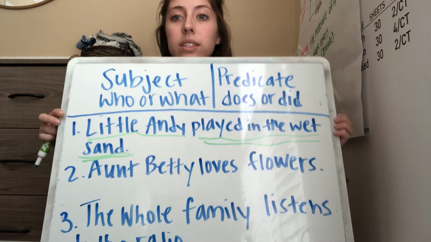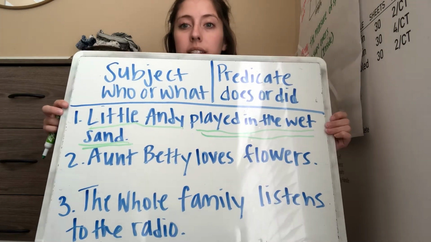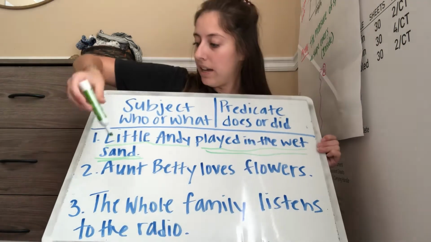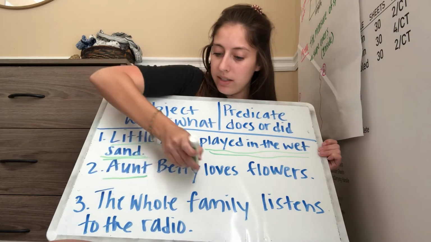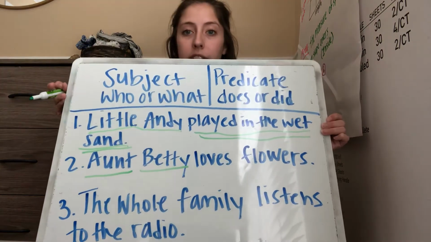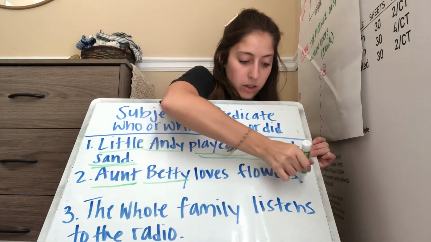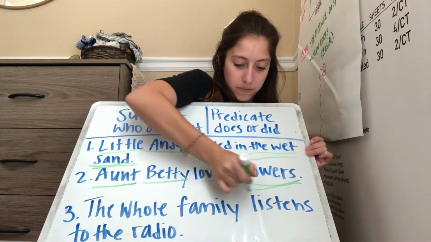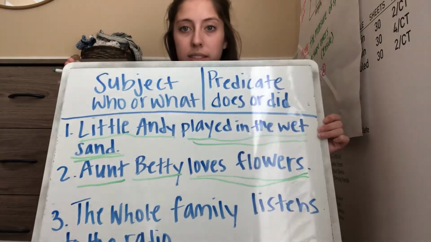Okay, so let's double check our answers. Who was the sentence about? Aunt Betty. So I'd underline Aunt Betty once, and then what was Aunt Betty doing? Loves flowers. So I underline that twice.